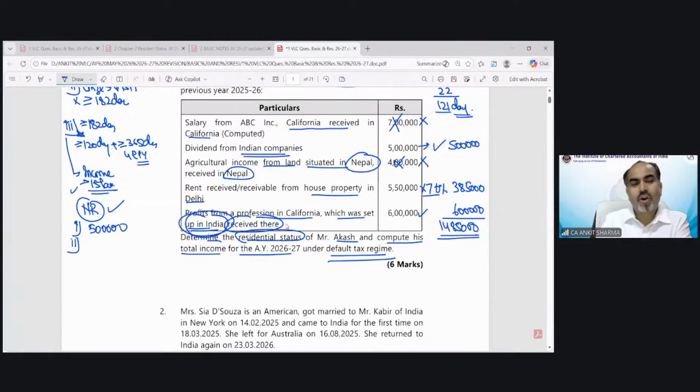This Nepal income cannot be taxed, and this rent would be taxable, 3 lakh 85,000. Again, this income set up from India is also not taxable in case of a non-resident. This is taxable for resident and not ordinary resident. So now his total income would be 8 lakh 85,000 rupees. I hope it's clear.